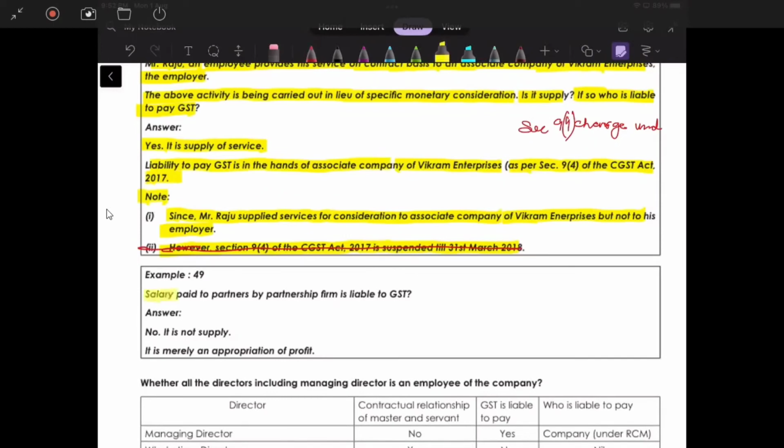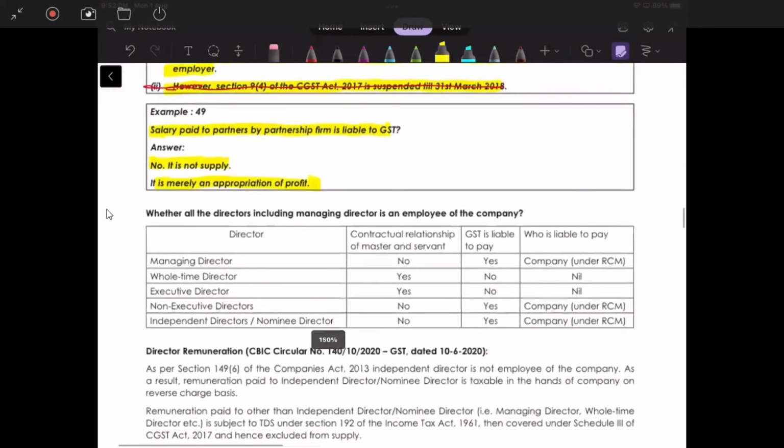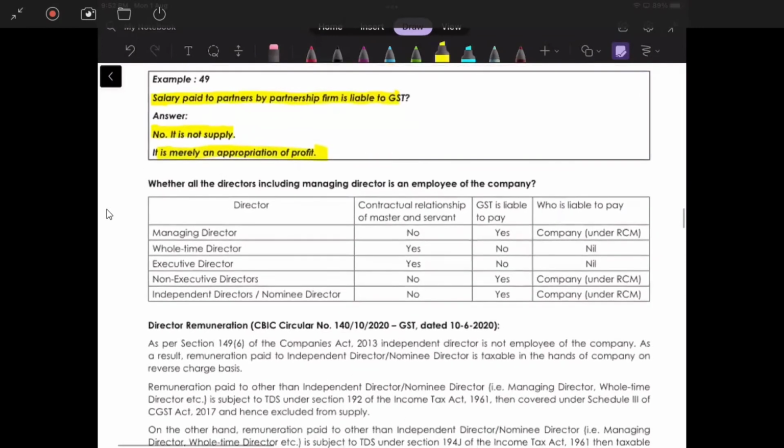Okay. Salary paid to partners by partnership firm liable to GST? No, it is not a supply. Why? It is merely appropriation of profit. Correct. Now, for the time being, don't go to this. Who is liable to pay? Okay. When we read section 9, subsection 4, these things are very clearly stated.